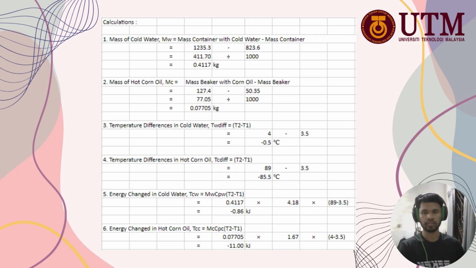For the temperature difference in cold water and hot corn oil, we use the same formula, which is T2 minus T1. Fifth, energy change in cold water. We use the formula mCp delta T, and we get the energy change in cold water equal to negative 0.86 kilojoule. For energy change in hot corn oil, we use the same formula, mCp delta T, and we get the energy change in hot corn oil equal to negative 11 kilojoule.